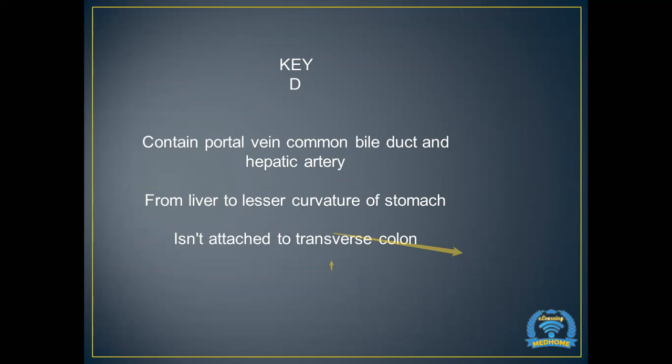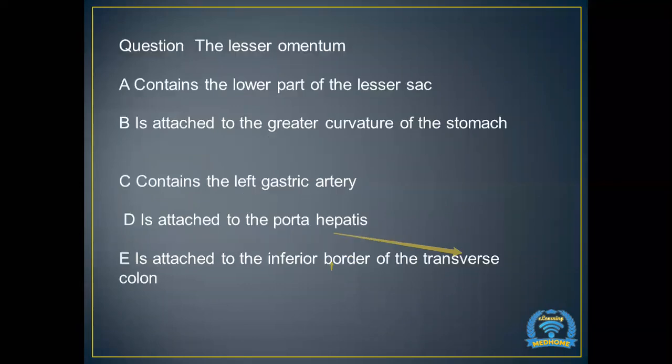So you were very right that the correct answer is G, that it is attached to the porta hepatis. It is not attached to the greater curvature of the stomach. It is attached to the lesser curvature of the stomach. That is why this option is also wrong. And it is not attached to the inferior border of the transverse colon, and it does not contain the left gastric artery. It contains the hepatic artery, the portal vein, and bile duct. Excellent.